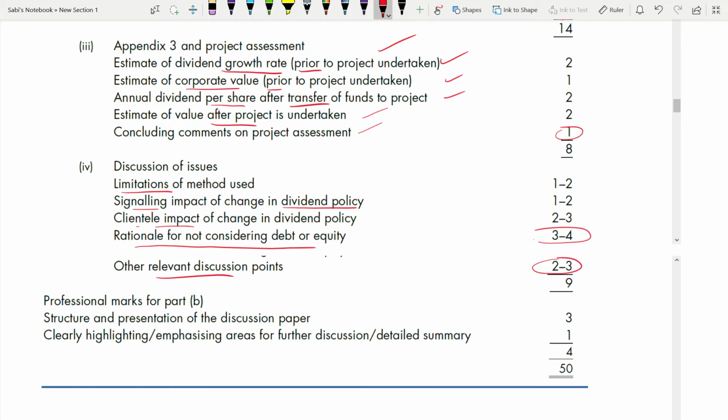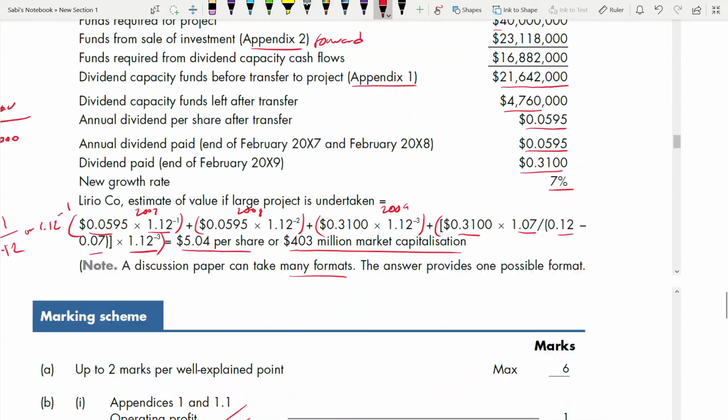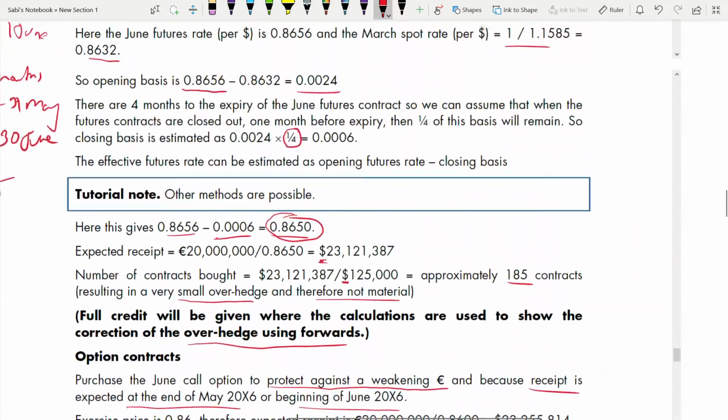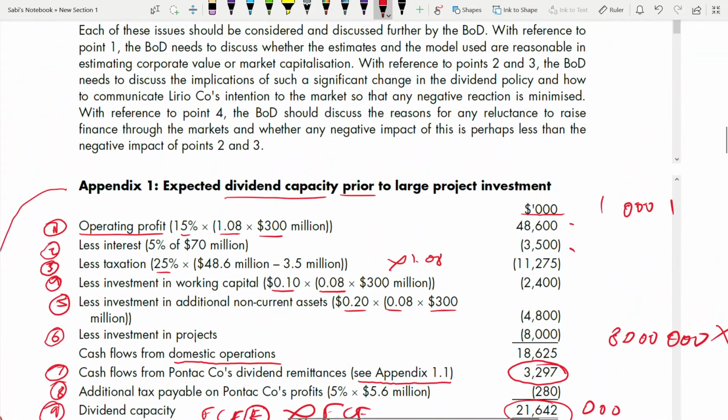For most of you, the hard thing is this one, to give other relevant discussions. We'll see what those are, and the rest are all professional marks for the discussion paper layout and summary and all. So that's it for the marking scheme. Let us now go to the report and try to fulfill it. Sorry, not report, discussion paper. I always keep forgetting.